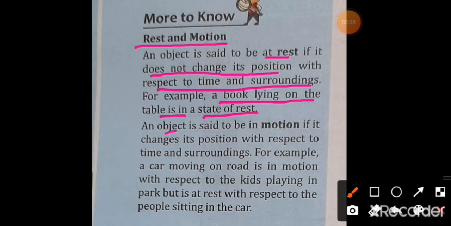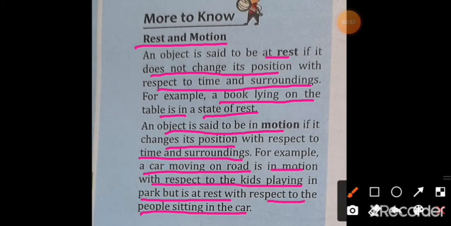An object is said to be in motion if it changes its position with respect to time and surrounding. For example, a car moving on road is in motion with respect to the kids playing in the park, but is at rest with respect to the people sitting in the car.